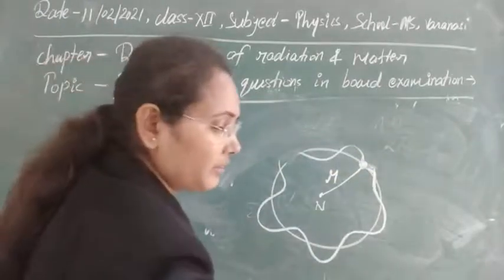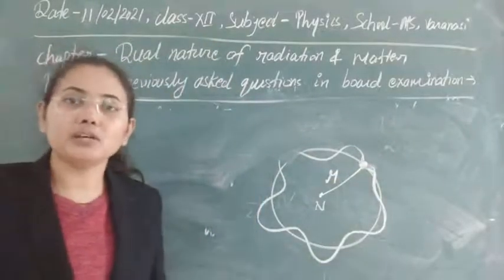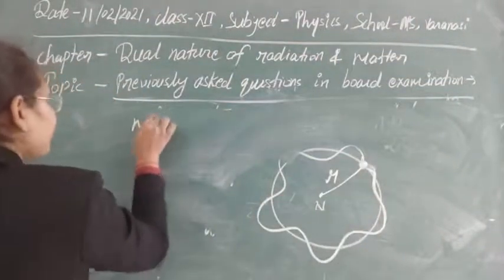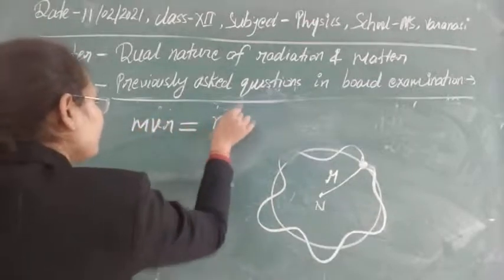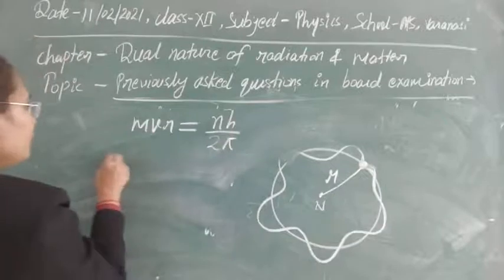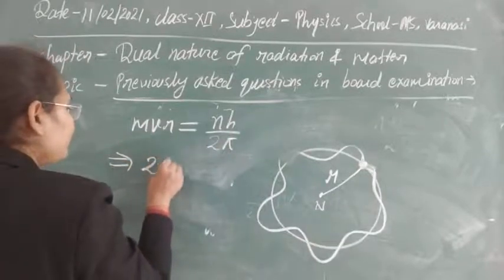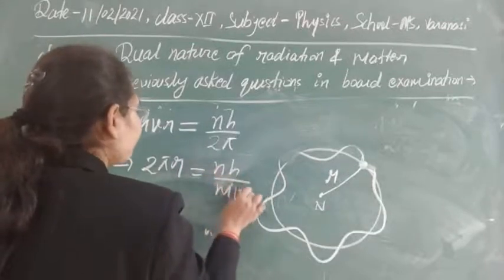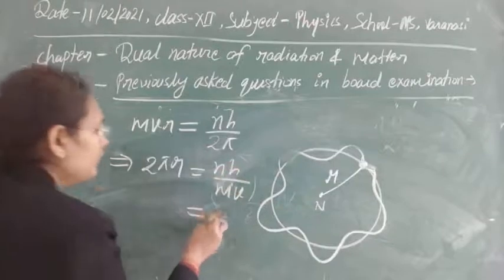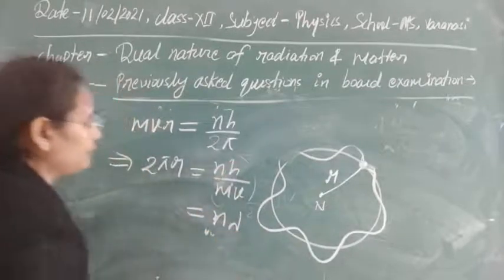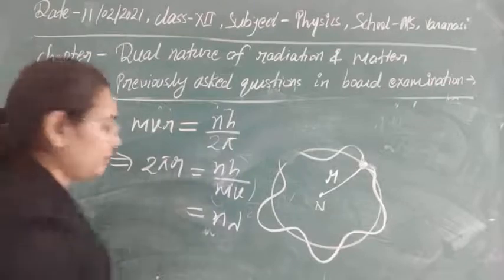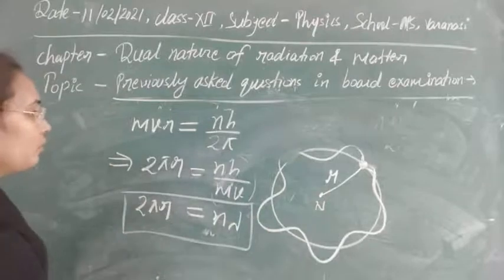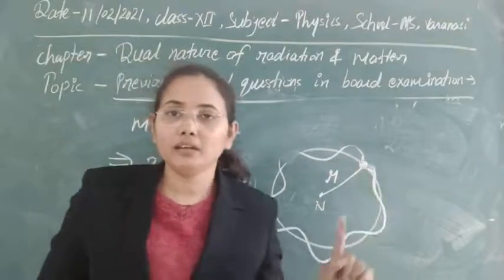That is, how can we prove the de Broglie hypothesis using Bohr's second postulate. So as we have Bohr's second postulate, that is mvr equal to nh upon 2 pi, we can write it here as 2 pi r equal to nh upon mv, and here h upon mv, as we know, is equal to lambda, the wavelength associated with the electron, and this is equal to the distance travelled by the wave or particle over this circular orbit in one complete revolution.